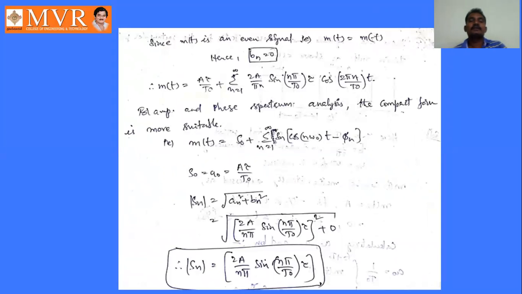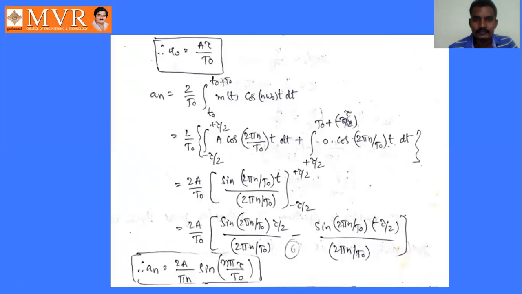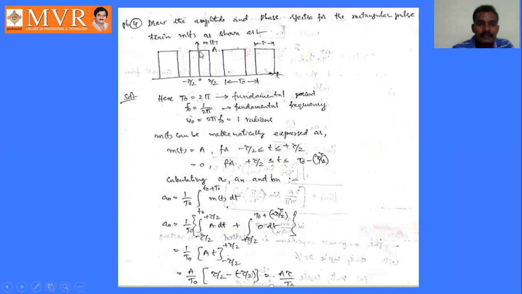Since m of t is an even signal, that is m of t equals m of minus t. See the pulse train waveform in the problem. Here on the positive side this is the waveform, and on the negative side this is the waveform. It means m of t equals m of minus t, a mirror image. If the original image is equal to its mirror image, then we can say it is an even signal.